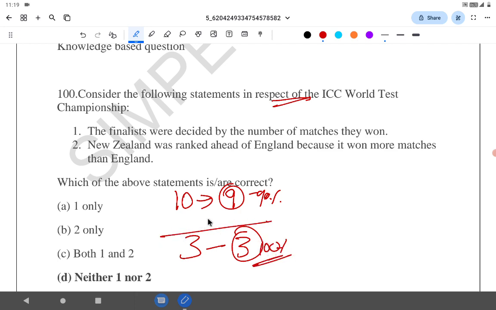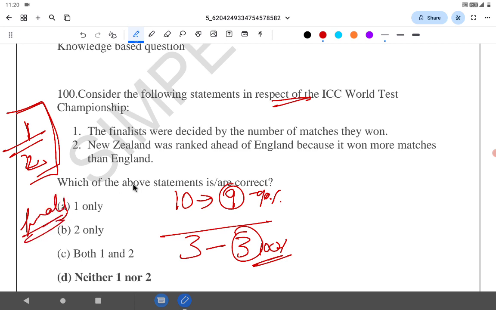So in this case, it's not the number of matches they won, it's the percentage of points. It's a concept they have used to select the top 2 teams in that year that have performed very well, and they play the finals directly. There are no league games here. The concept is not the number of matches won, rather a percentage of points.